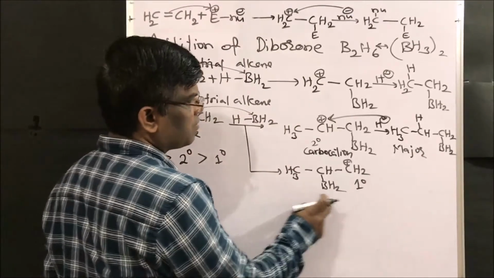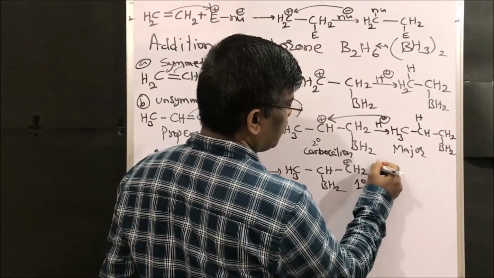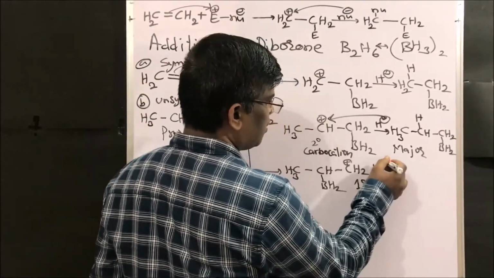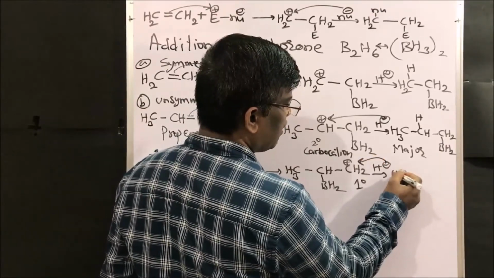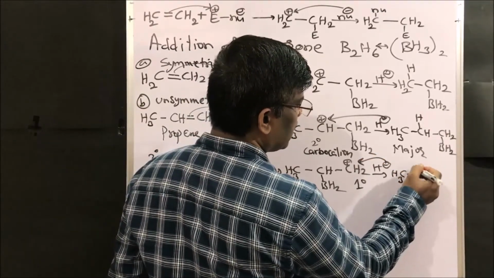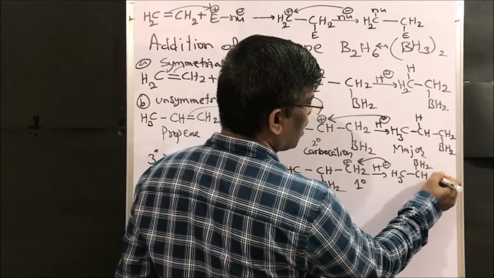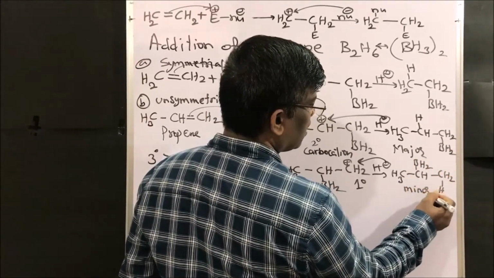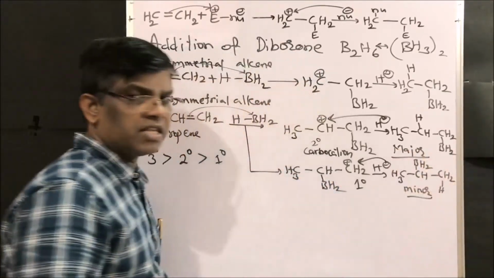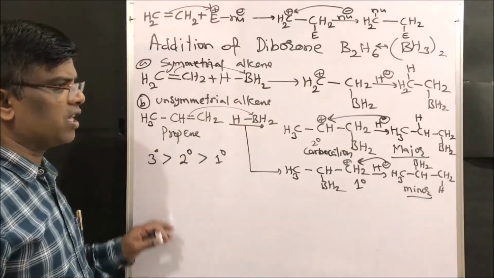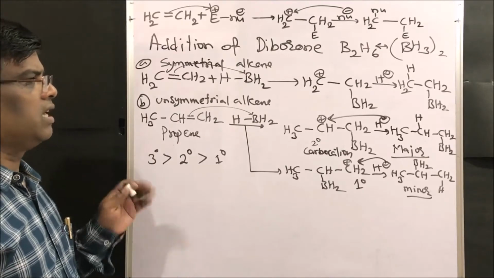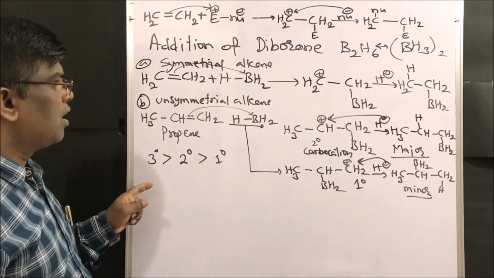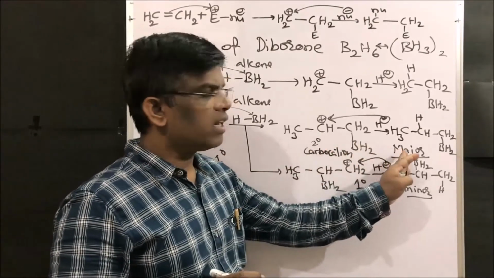When it comes to this, no doubt it is also going to give, but it is going to give a minor product, CH2 hydrogen. It is a minor product. This concept is very important. Next I am going to explain why it is very important. Right friends? So this is what is going to happen.